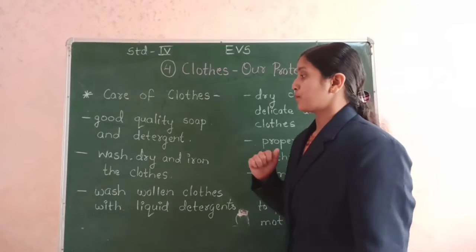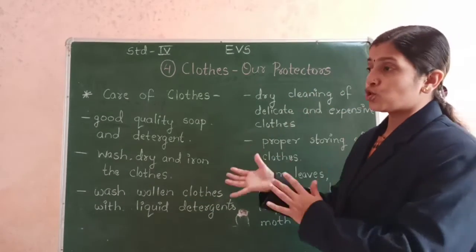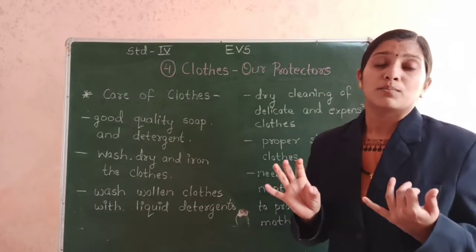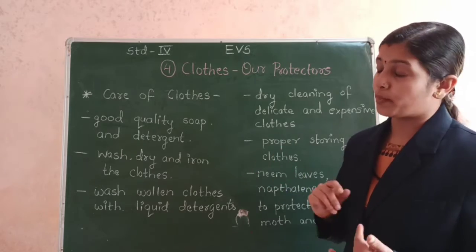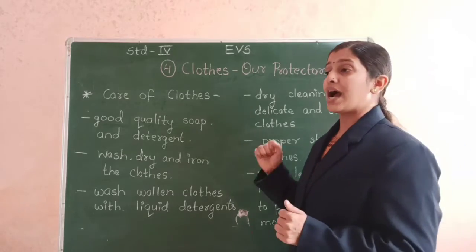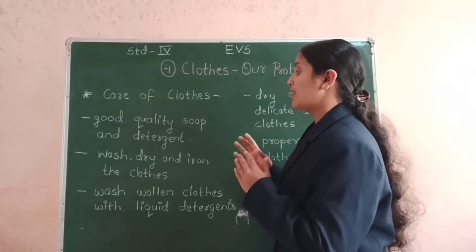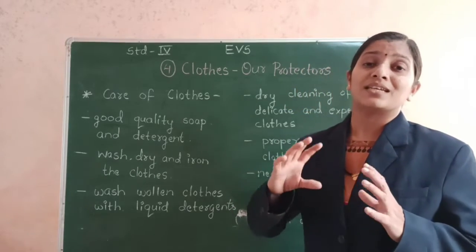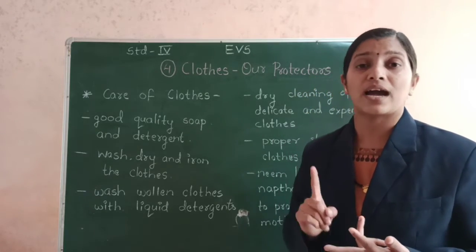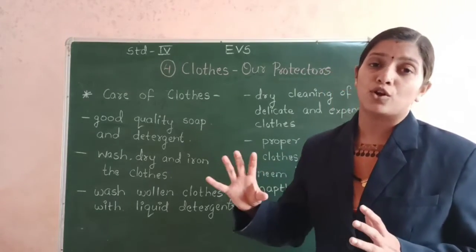Also, when you are going to keep the clothes stored in your cupboard for a longer period, you have to wash the clothes properly with a good quality soap and detergent. You have to dry them thoroughly and you have to iron the clothes very neatly so that the life of those clothes gets longer. So washing, drying and ironing the clothes is very important to make their life longer.